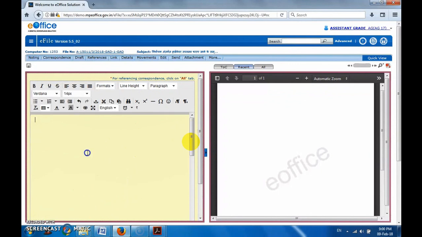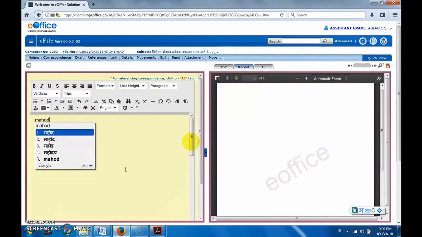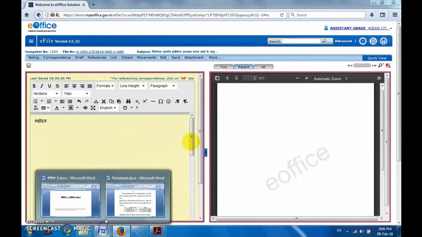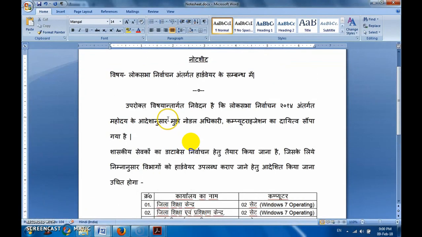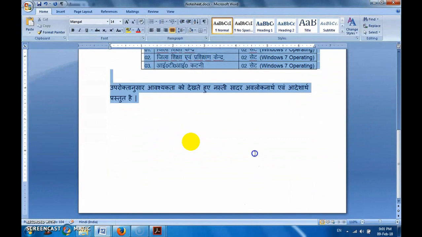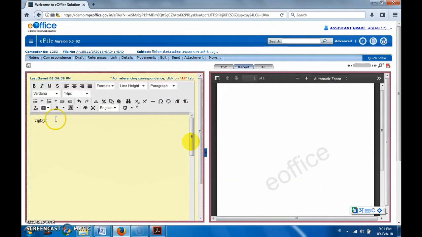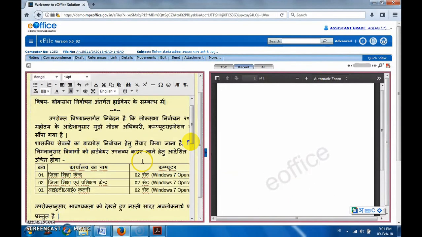So I clicked on yellow note. See, it is just like a Microsoft Word file. We can directly type here, like I'm typing. It is in Hindi language, not to worry, it is just typing, right? No problem in it. If you like to type as we do, in a separate Word file, and then copy from there and paste here, it will work fine if you are comfortable with that. So I created a separate Word file, I copied that, and I will paste here. So I have pasted it simply.